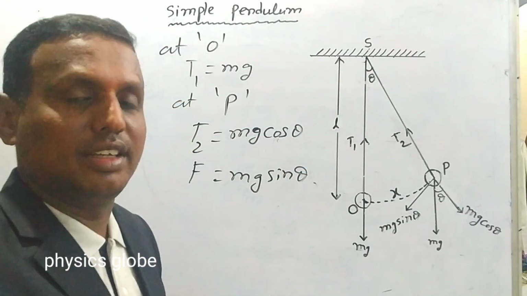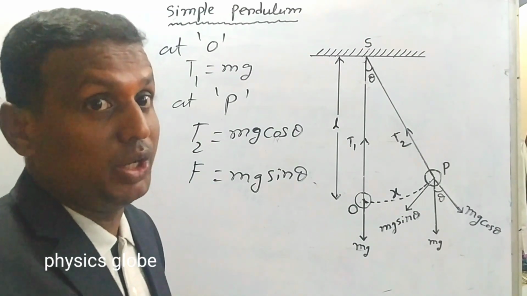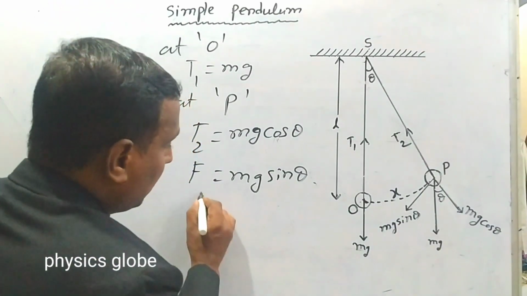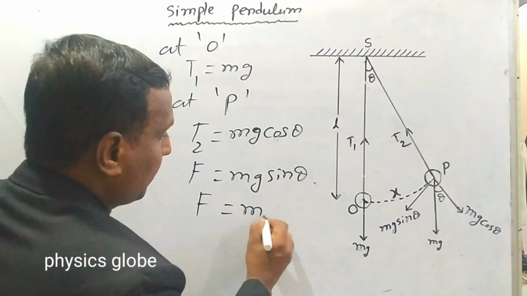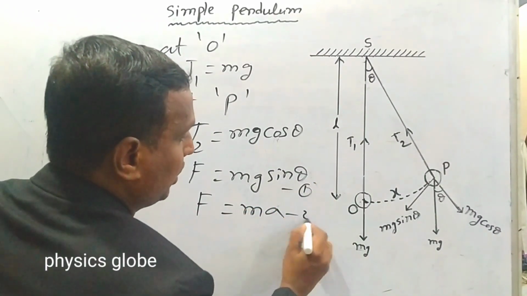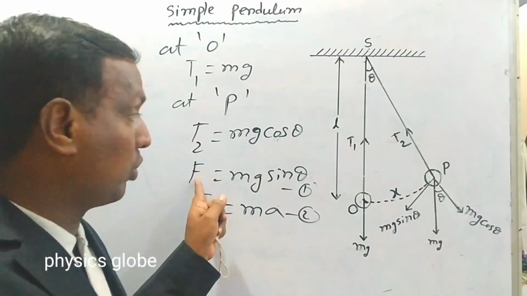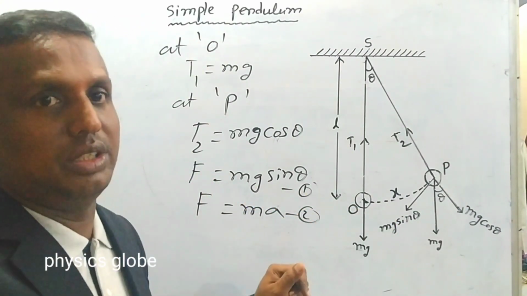Mg sin theta. Now according to the second law of motion, we know F equals ma. Take this as equation number 1 and this as equation number 2. We know F equals ma, the second law of motion. F equals mg sin theta, the unbalanced force here.